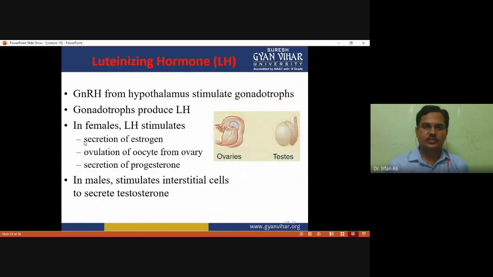Another hormone is luteinizing hormone. This hormone is also controlled by the gonadotropic releasing hormone from the hypothalamus that stimulates gonadotrophs, and gonadotrophs produce luteinizing hormone. In females, luteinizing hormone stimulates secretion of estrogen, ovulation of the oocyte from the ovary, and secretion of progesterone. In males it stimulates interstitial cells to secrete testosterone.